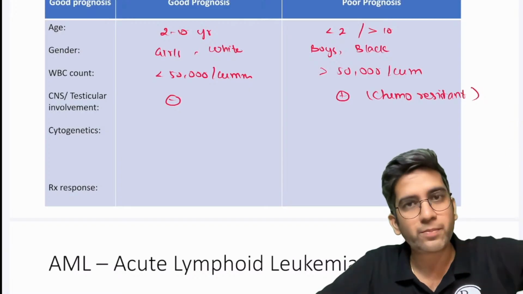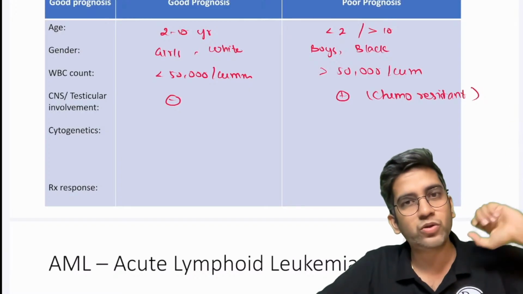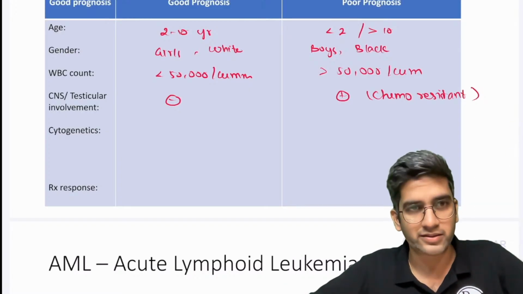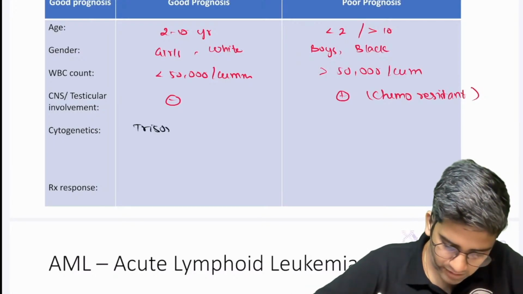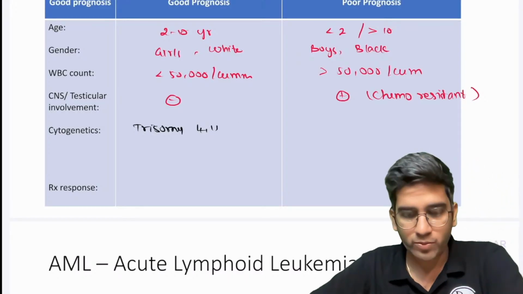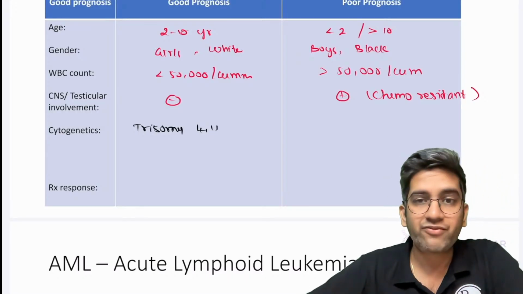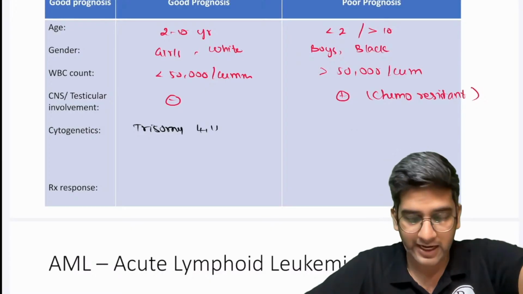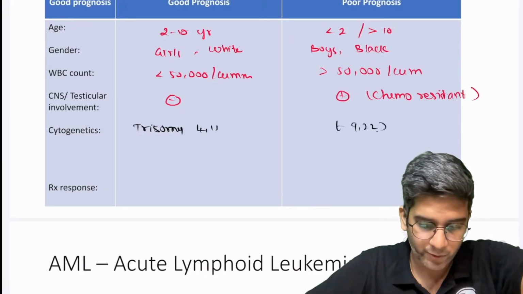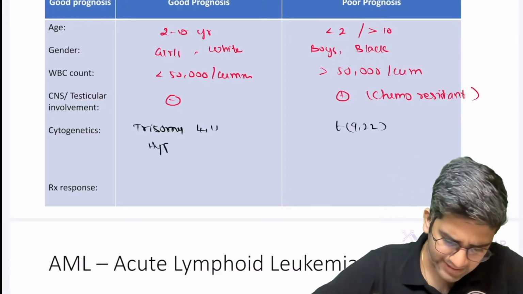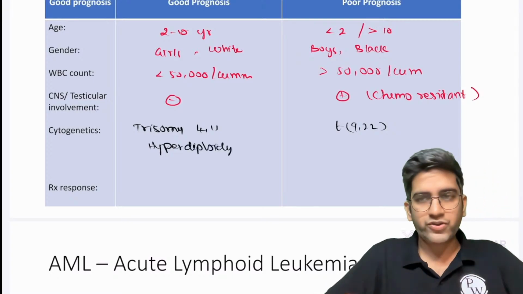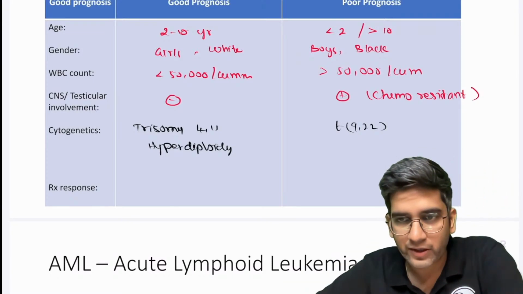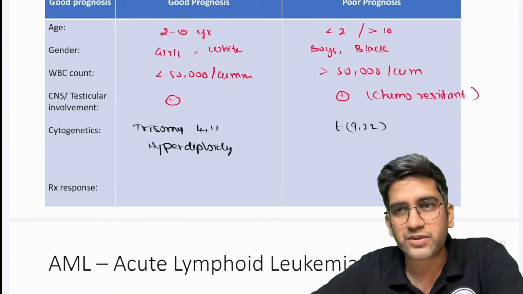So when I stop chemotherapy or I go into maintenance mode, the blast will come back and there'll be a recurrence. That's all fine. Cytogenetics, you have lots of trisomy 4, 11. Okay, that's a good prognostic thing. Bad is if I have a cytogenetics which is not seen in ALL, that's your 9;22. And also we have always had this template, hyperdiploidy, a good prognosis because they are very unstable, so it breaks easily. Right? Access to healthcare, Ipshita, that's all.